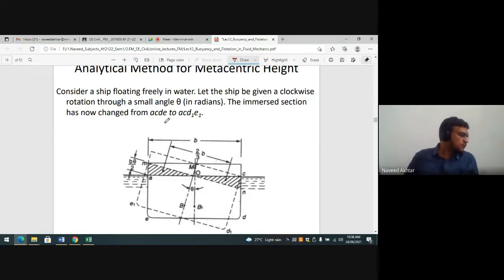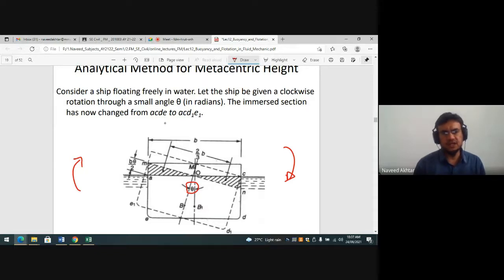Consider a ship floating in water. Let the ship be given a clockwise rotation through a small angle theta in radians.